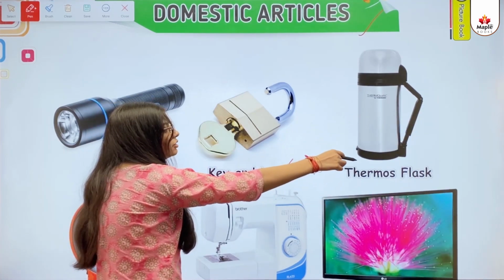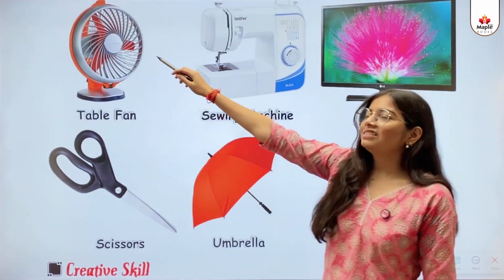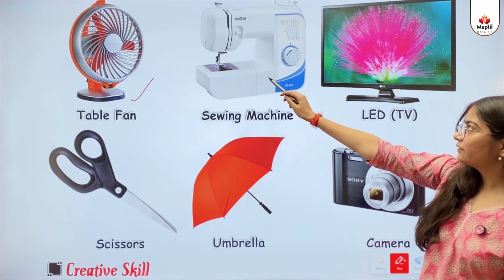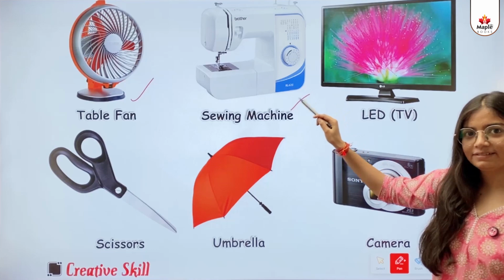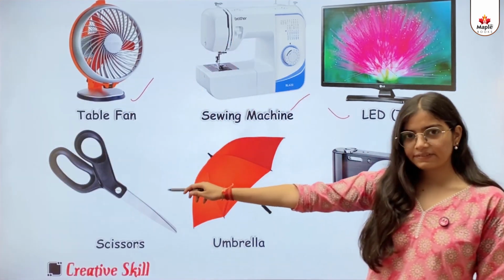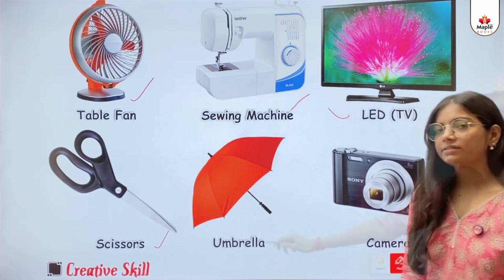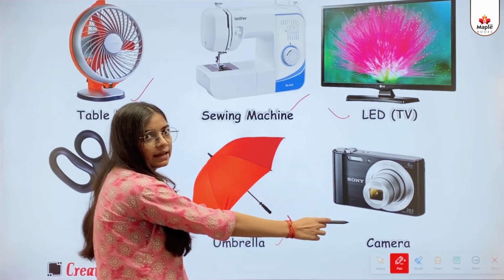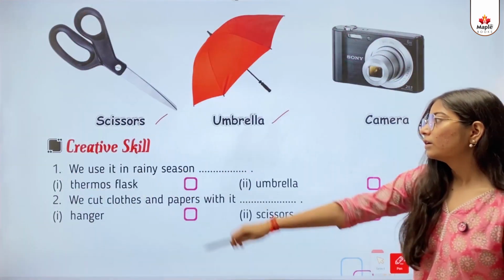This one is a thermos flask. This one is a table fan. This one is a swing machine. This one is a LED TV. This one is a scissors. This one is a umbrella. And this one is a camera.